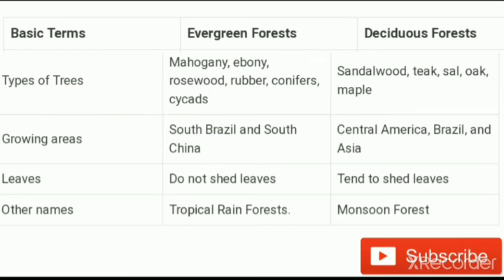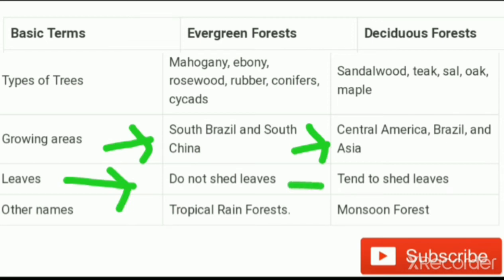Next we understand the growing area. It grows in South Brazil and South China, and as you know, in Brazil the Amazon forest is present, and the Amazon is a great evergreen forest. Next, the deciduous forest growing area is Central America, Brazil and Asia. Next, leaves. Evergreen forests do not shed leaves, and deciduous forests tend to shed leaves. As we mentioned previously, in a particular season they shed their leaves.